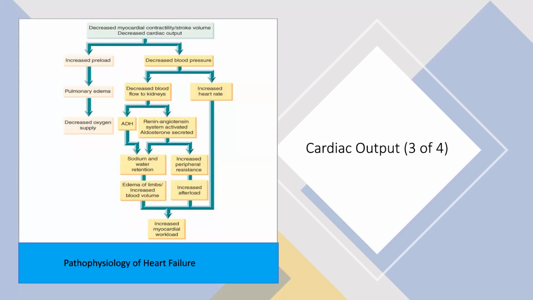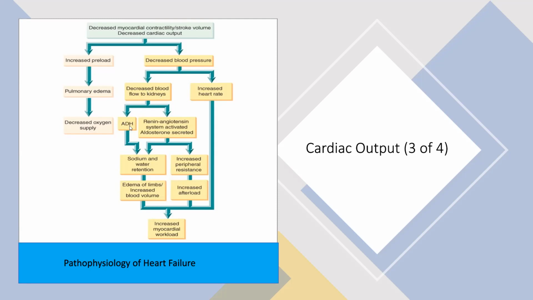For example, here it is showing that decreased myocardial contractility, stroke volume, or decreased cardiac output will lead to either increased preload or decreased blood pressure. If it is an increased preload, it will cause pulmonary edema, that is the swelling of the lungs, and it will decrease the oxygen supply. On the other side, if it decreases the blood pressure, either it will increase the heart rate and the myocardial workload, or it will decrease the blood flow into the kidneys.